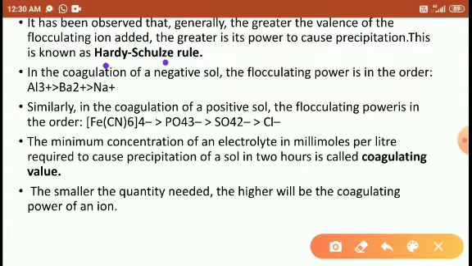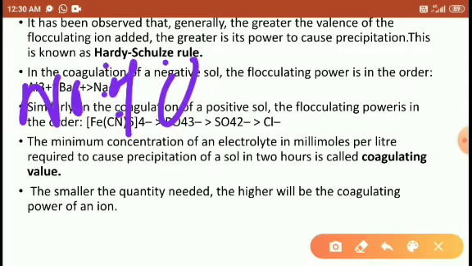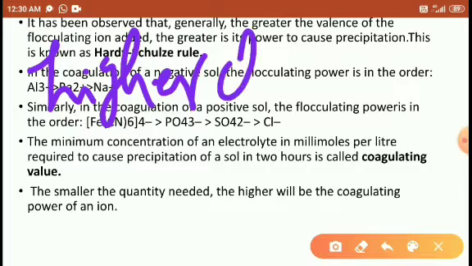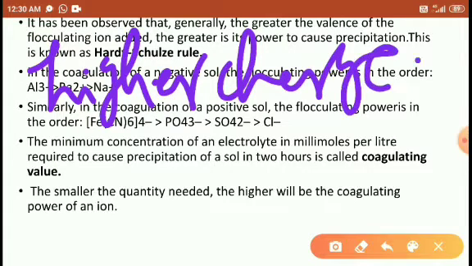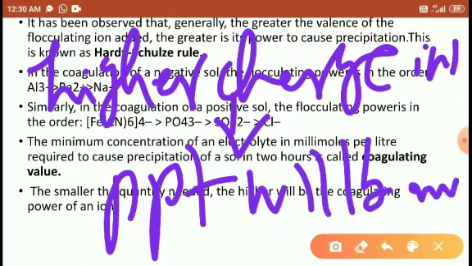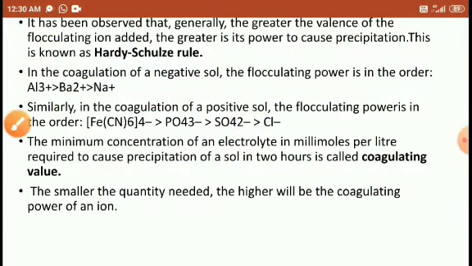He explained that the higher the charge of the ion, the more the precipitate will be, right? Precipitate will be more. So with higher charge, the precipitation will be more, students.